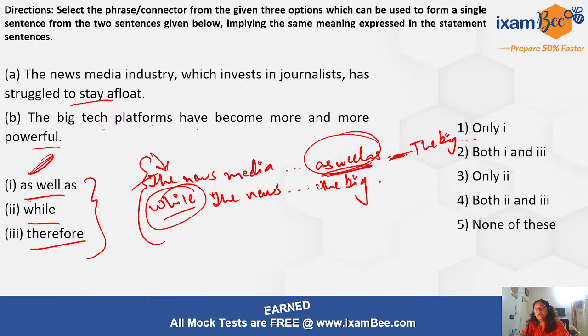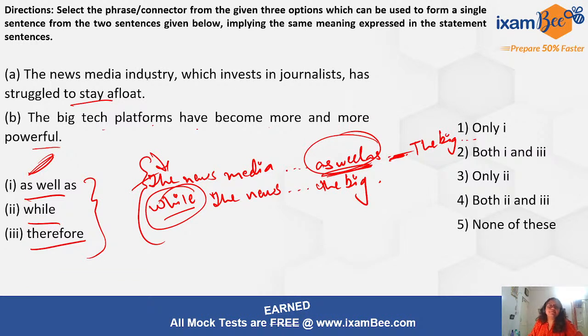Are they showing similarity? Are they showing contrast? Are they showing cause and effect? Are they showing emphasis? For every purpose there is a different list of connectors, right? Are they adding information? For every purpose there is a particular list, and you have to pick connectors from that list which fulfills that particular purpose, right?